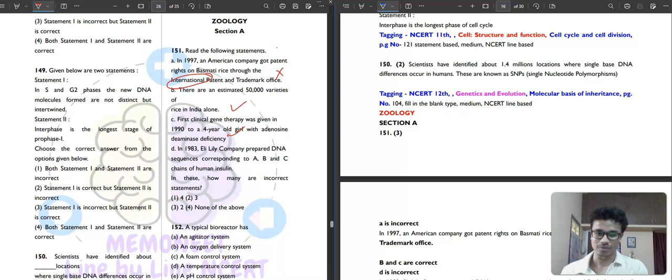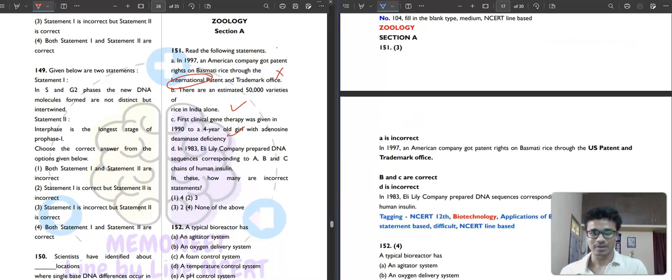And then it says that in 1983, Eli Lilly company prepared DNA sequences corresponding to A, B, C chains of the human insulin. Eli Lilly company was correct, but the year was not 1983, and it was not A, B, C chains. It was A and B chains only of the human insulin, because C is not included in the mature insulin. So which are incorrect? A and D are incorrect. So how many are incorrect? 2. So 3 will be your correct answer. A very good question, I will say.